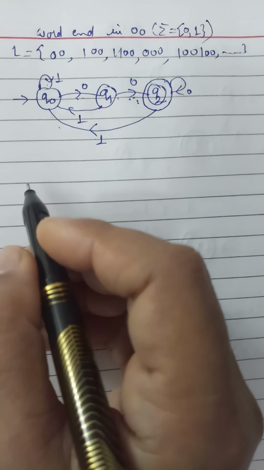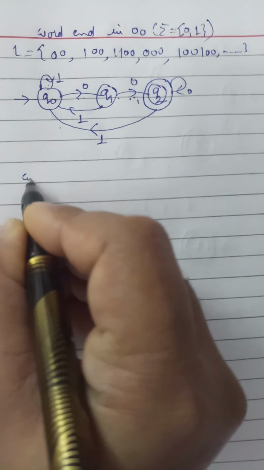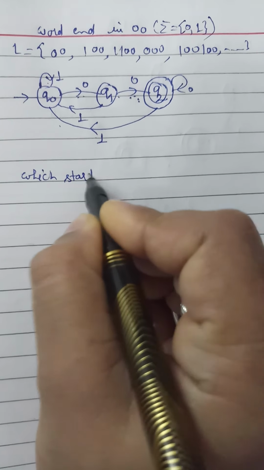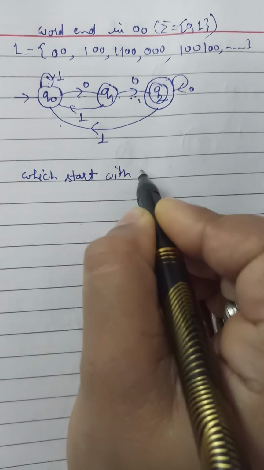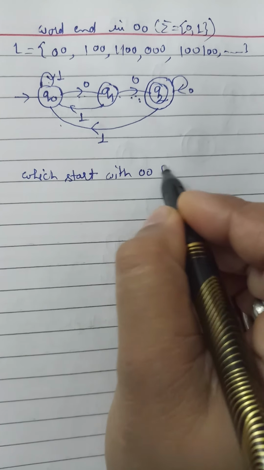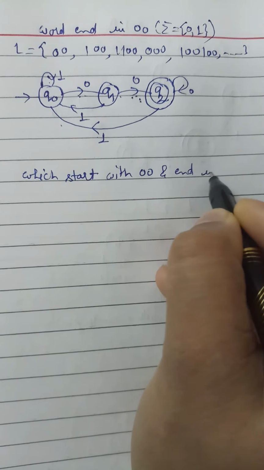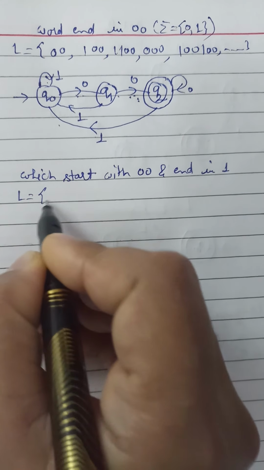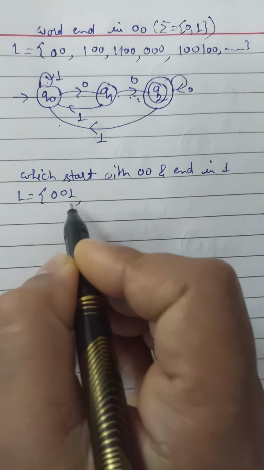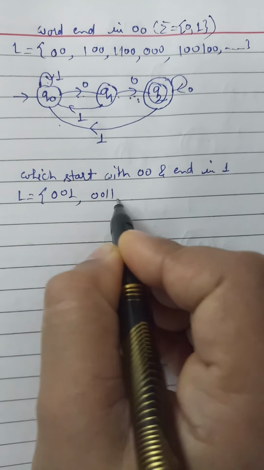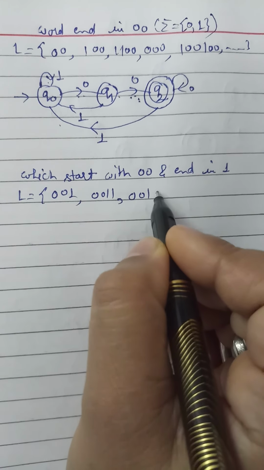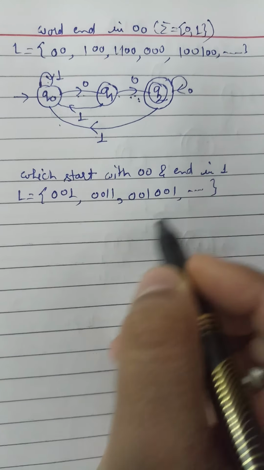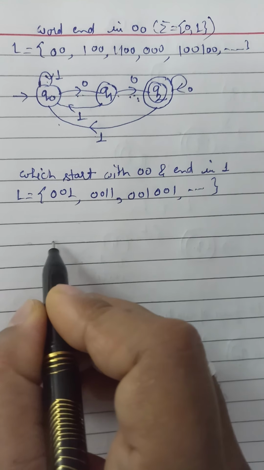The next is the word which starts with 00 and ends in 1. So what can be the language? 001, 0011, 001, and so on. So what will be the DFA?